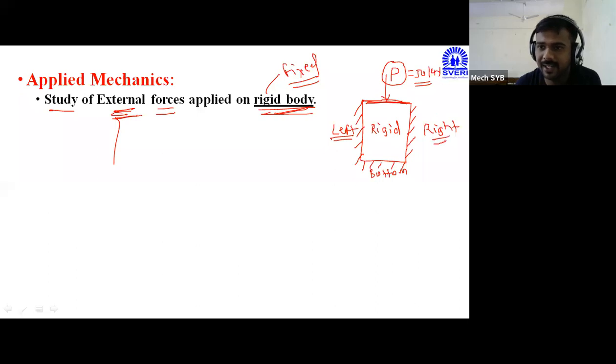Similarly, at the right side, I have represented the hatching lines, which means the body is fixed from the right side also, and at the bottom side, again I have indicated the hatching lines, which means the body is fixed at the bottom side. Only the external force is applied from the top side, as from the left side, right side, and bottom side, the body is totally fixed. Therefore, this body is called a rigid body.